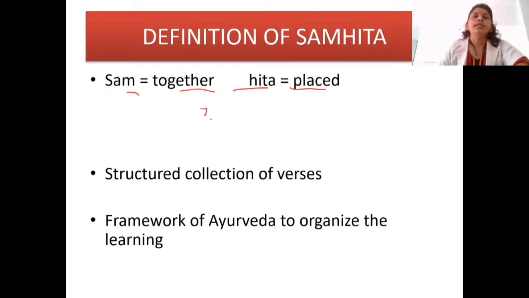Taking the contextual meaning, here in Ayurveda I'll define the Samhita as the structured collection of verses. Or we can say, coming to the text, it is a standard textbook, a framework of Ayurveda to organize the learning.